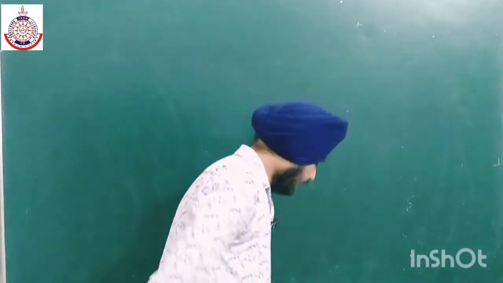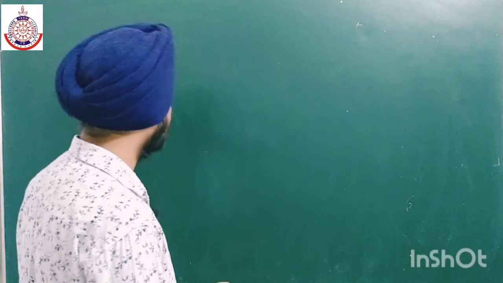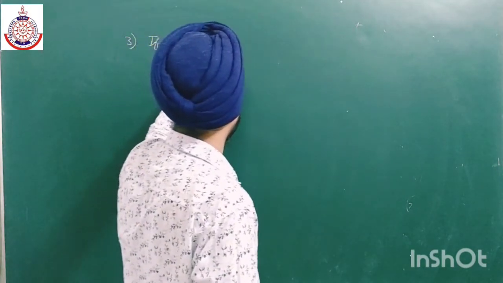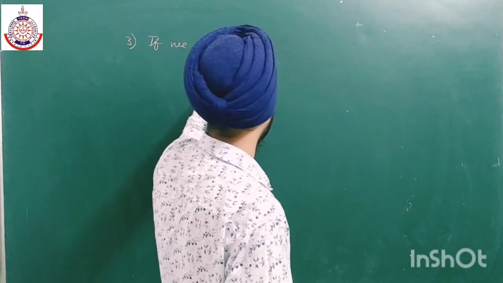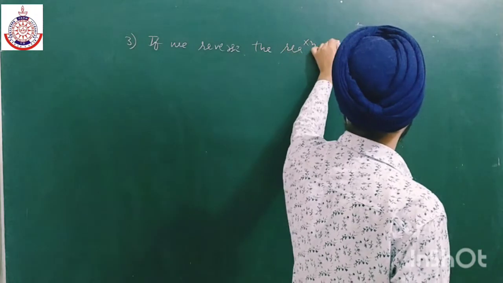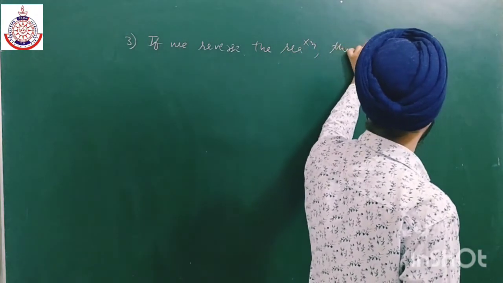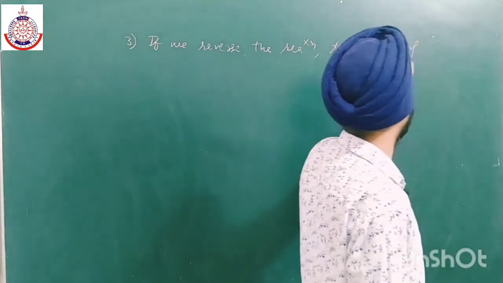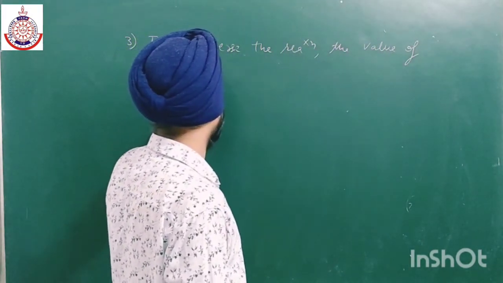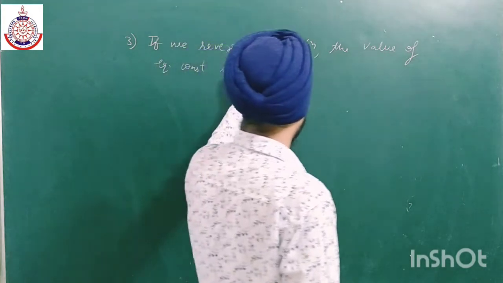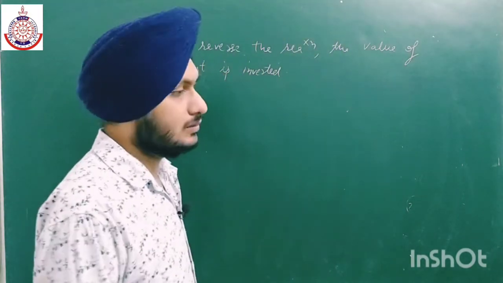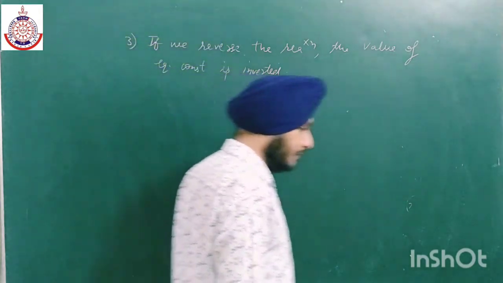The third characteristic is, if we reverse the reaction, the value of the equilibrium constant is inverted. Okay, the value of the equilibrium constant gets inverted.